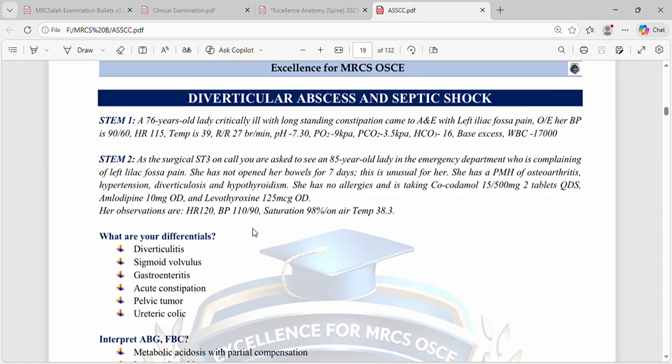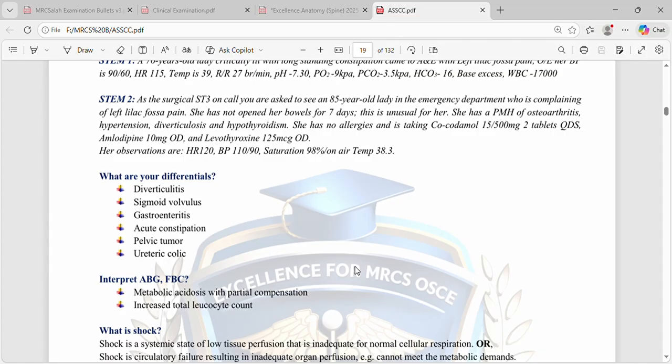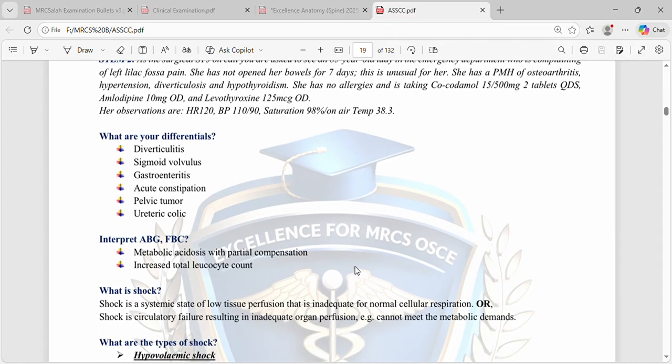Her observations are heart rate 120, BP 110/90, saturation 98% on room air, and the temperature is 38.3. So what are your differentials? So my differentials are diverticulitis, sigmoid volvulus, gastroenteritis, acute constipation, biliary colic, and it can be ureteric colic. Interpret ABG and full blood count.